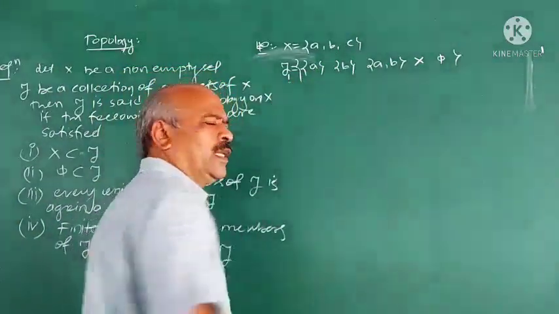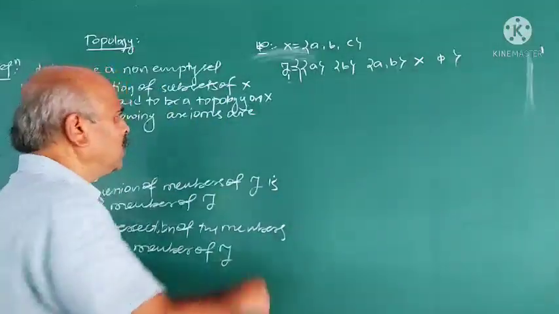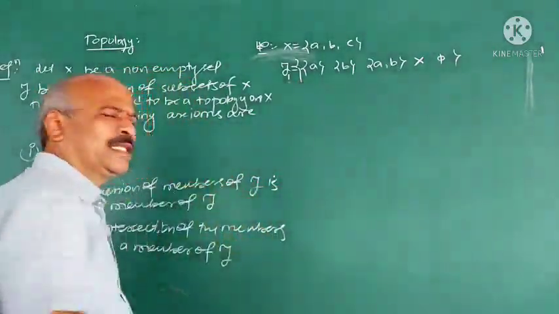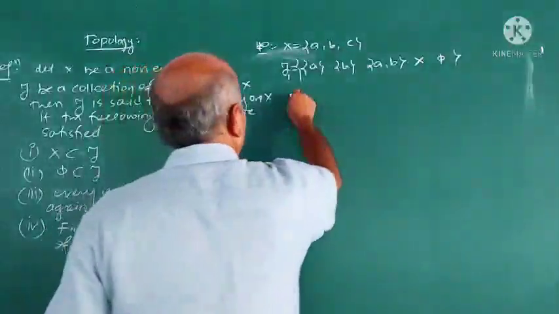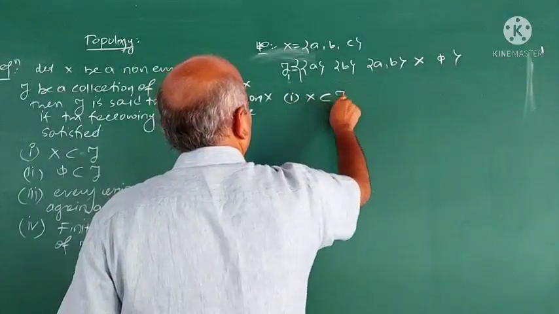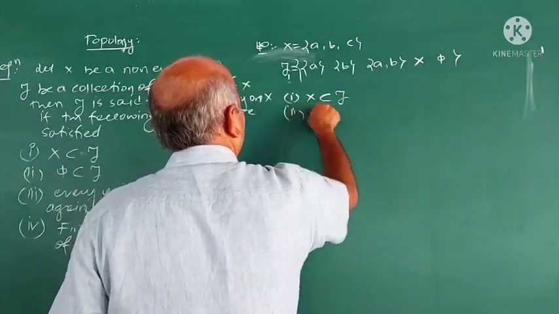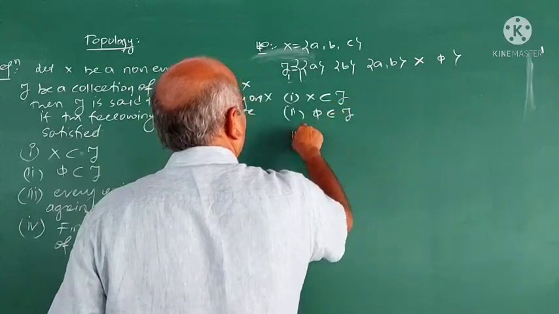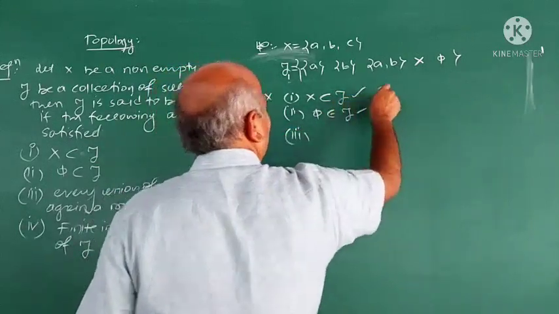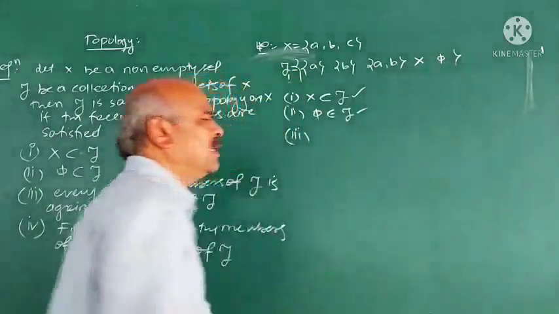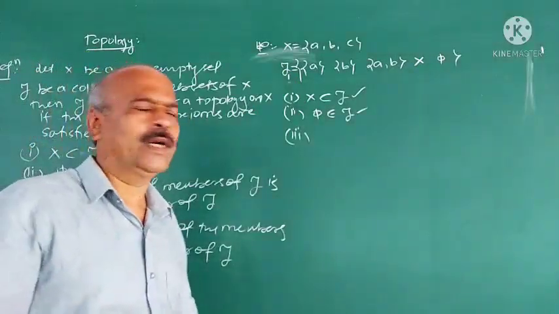Now I say that tau_1 is a topology on X because tau_1 satisfies these four axioms. First, X belongs to tau, it is true. Second, phi belongs to tau. These two are the first axioms; phi is there and X is there in our collection tau_1.